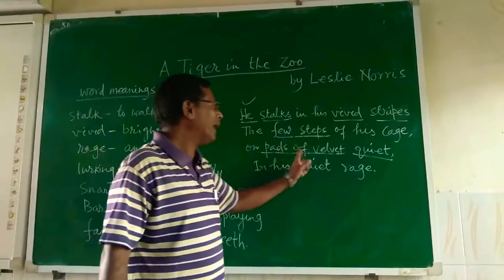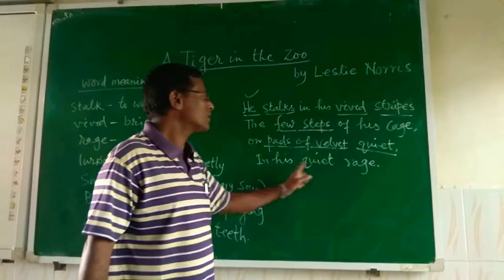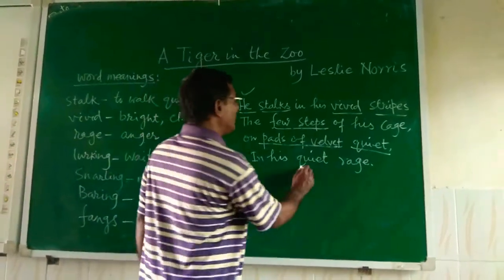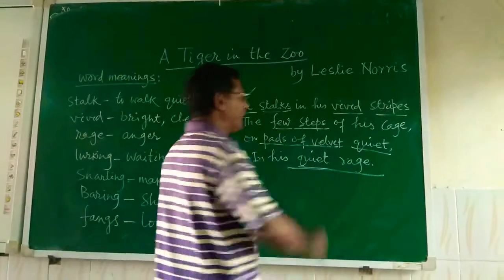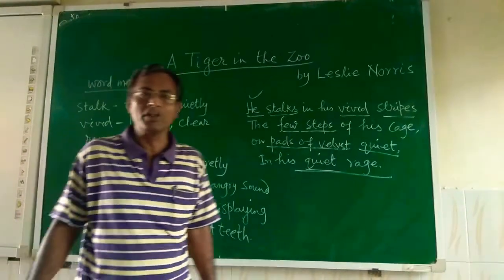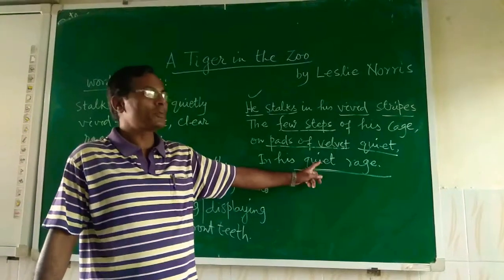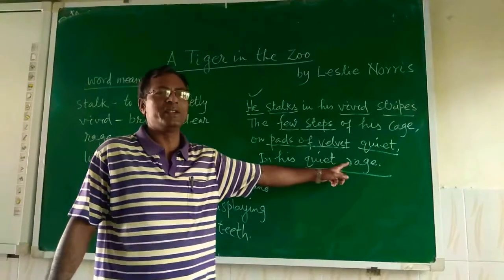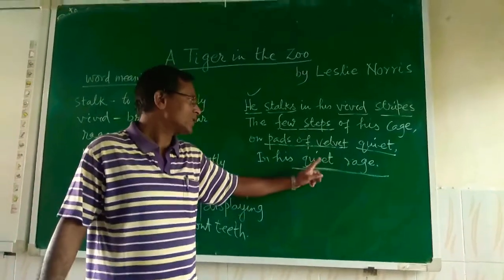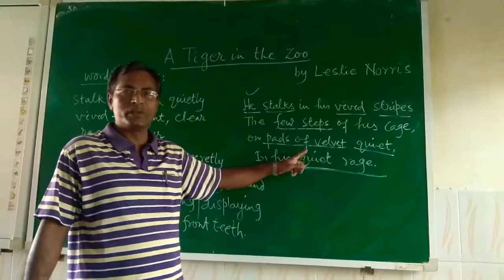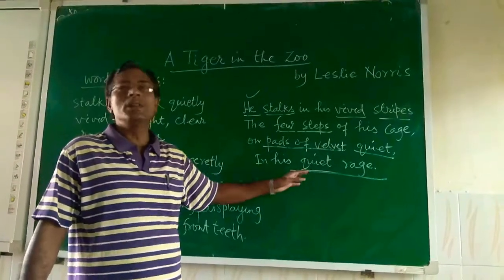That's why pad of velvet, white in his white face. This particular thing I want to say, white face, that is an oxymoron. What do you mean by oxymoron? Oxymoron is a figure of speech where two contradictory things are used side by side, like white face. One example I want to say to you: suppose, cold sun.